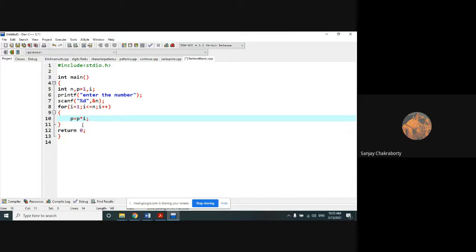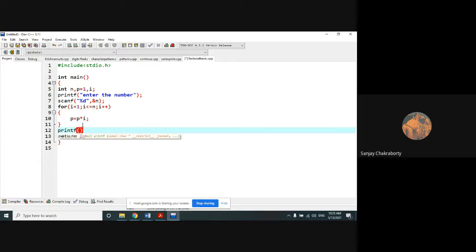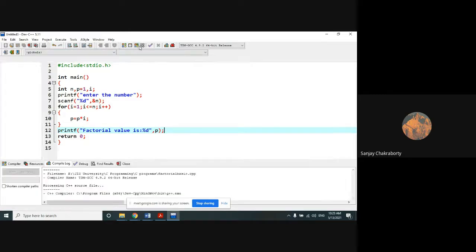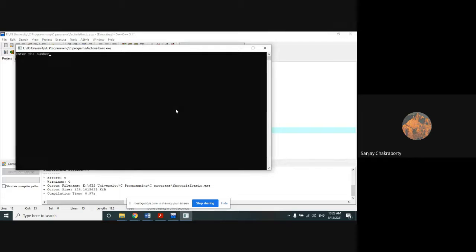So if you remember, this is the operation I did while I was showing the factorial in terms of a flowchart. Our final factorial value is stored within that output variable p. That's why we have printed the output variable p. Now let's check whether our program is working correctly or not.